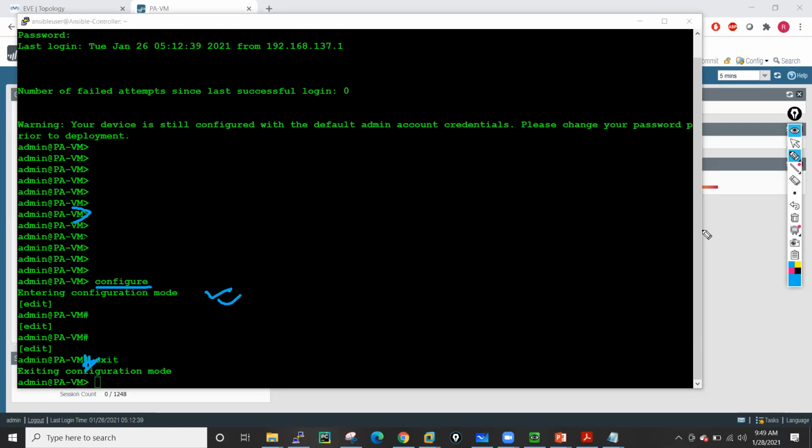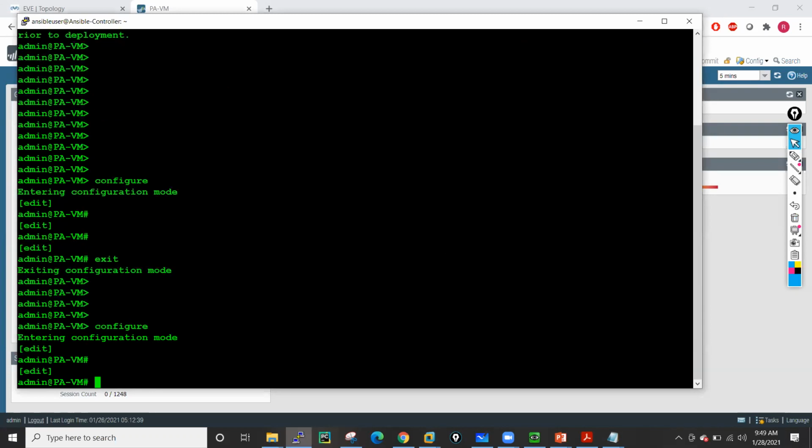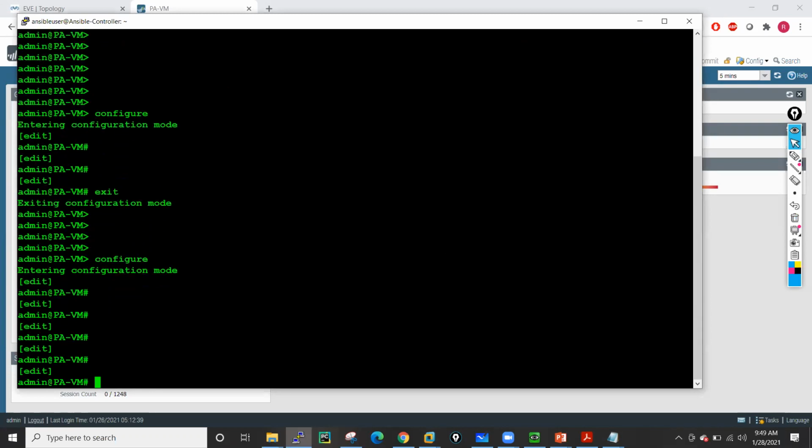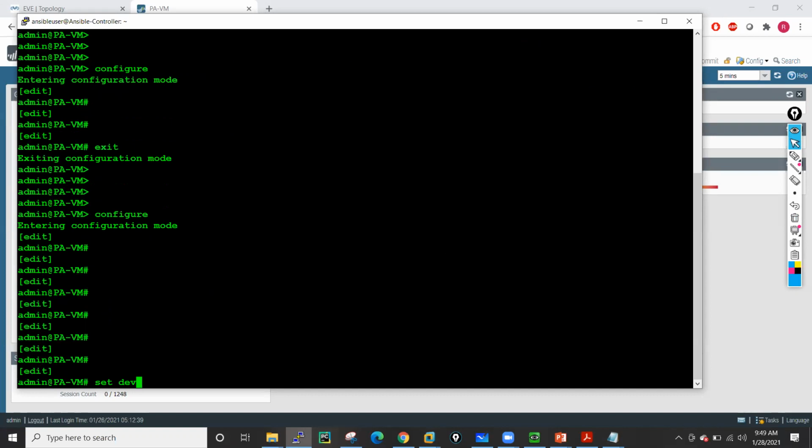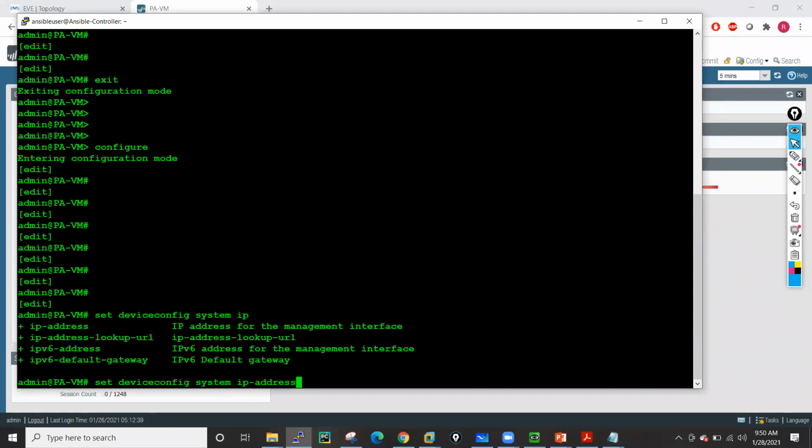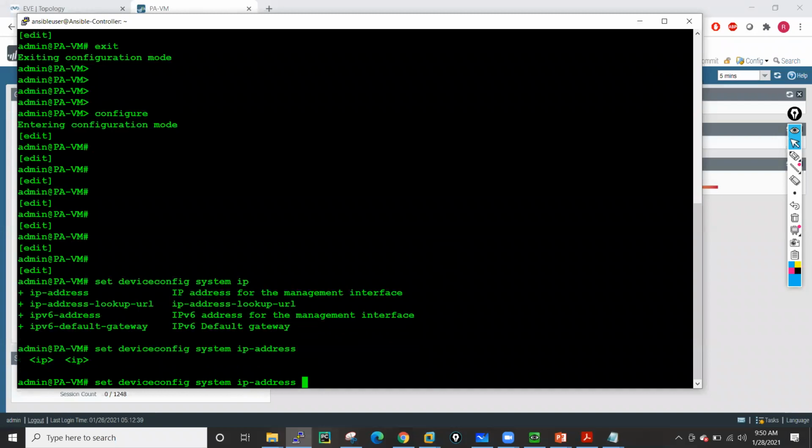So let me show you how we can configure the firewall with the management IP address. I will go into config mode, and the first command I will run is set deviceconfig system ip-address. Press the question mark and you will get the help as well. Just type the IP address that I want to use here, 192.